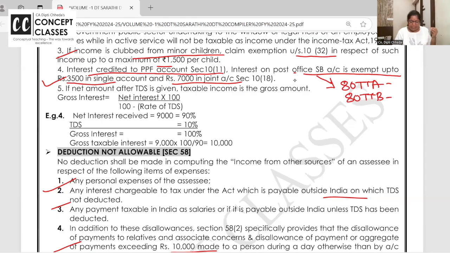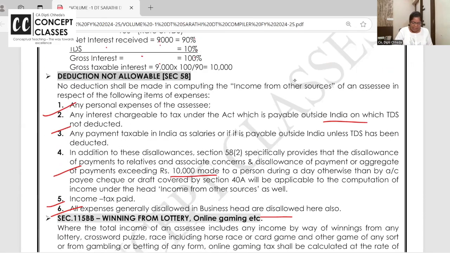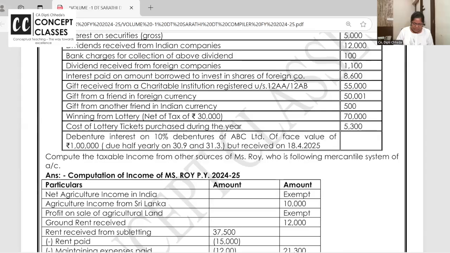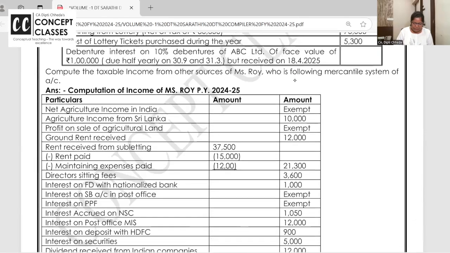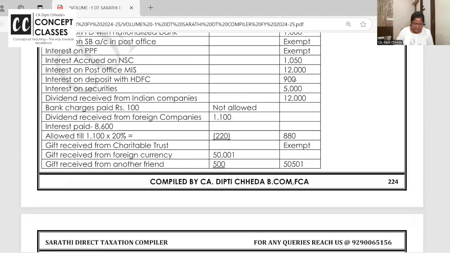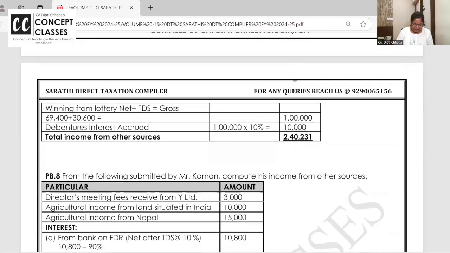Many times they give income from other sources where the income received is net. For example, interest received is 9,000 net, that is after deducting TDS, 90% received is 9,000. TDS rate is 10%. What is the gross interest? Like that, the grossing up concept I have discussed here also in lottery and so many other cases.